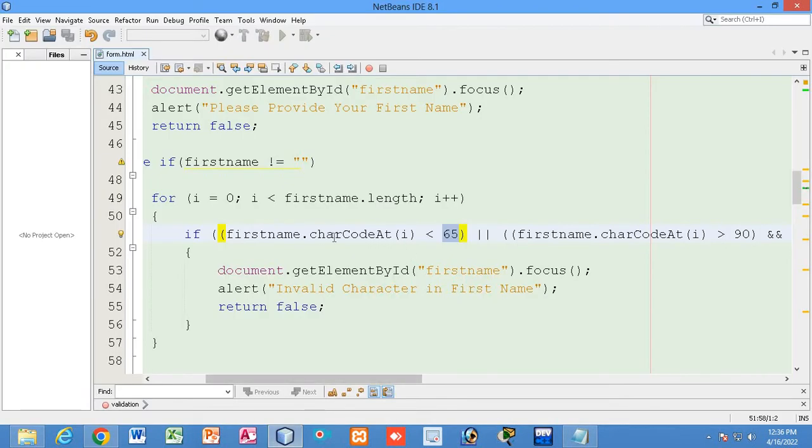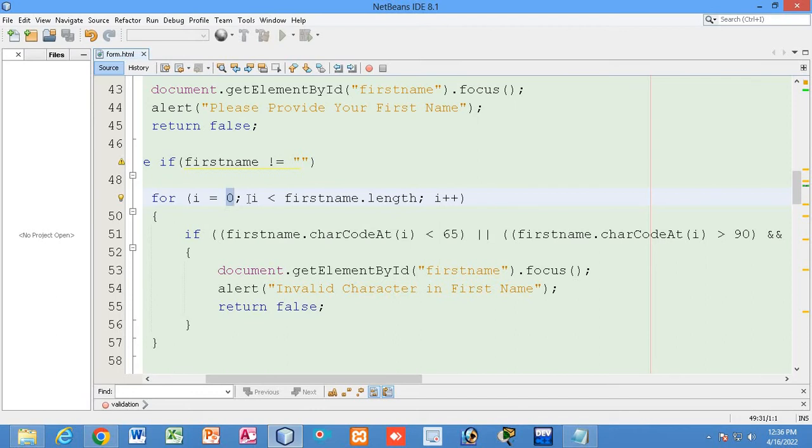Now what will happen here: this particular code will convert the character at the position of i, which is 0, that means the first letter placed in the text field. Say Amit is the name, that means AMIT. A is position 0, M is position 1, I is position 2, T is the 3rd position.